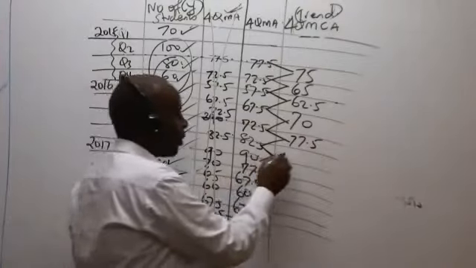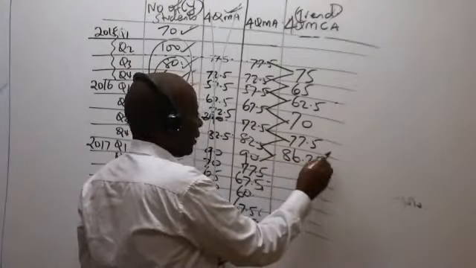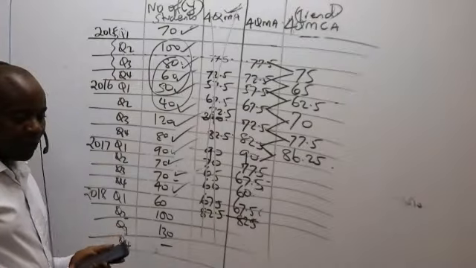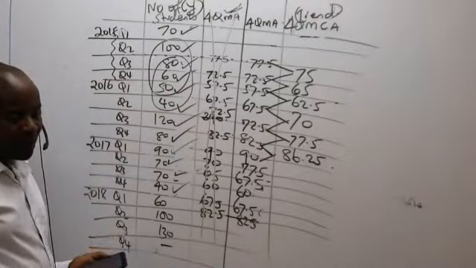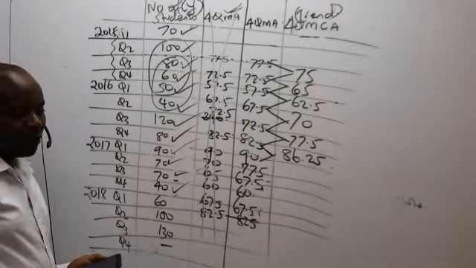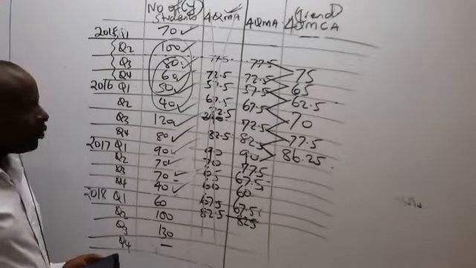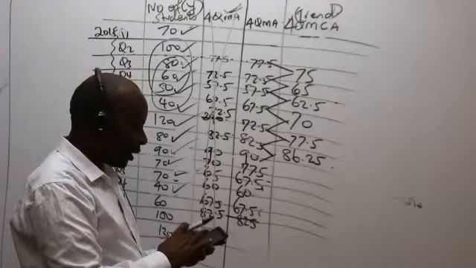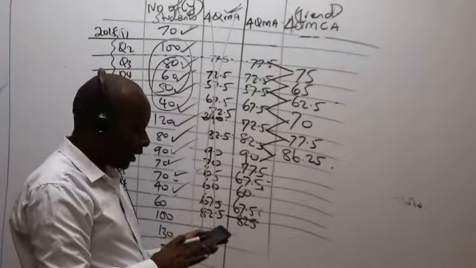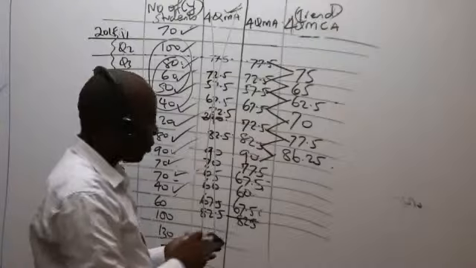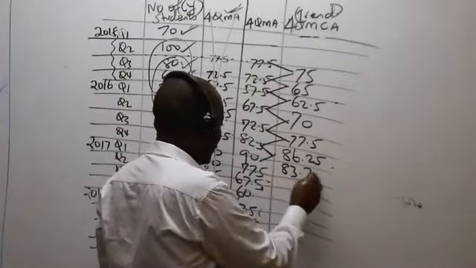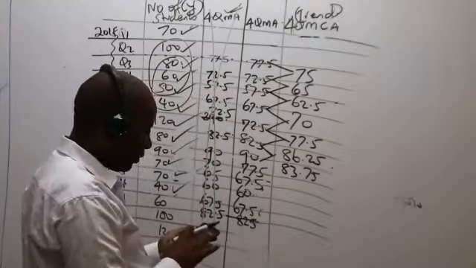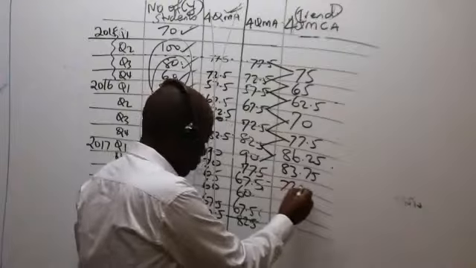I'm getting 86.25. I would really expect you to confirm for me. Is it correct? Thank you very much. Now come and move on to the next one. So we have 90 plus 77.5, divided by 2, which will give us 83.75. 77.5 plus 67.5, divided by 2, which will give me 72.5.